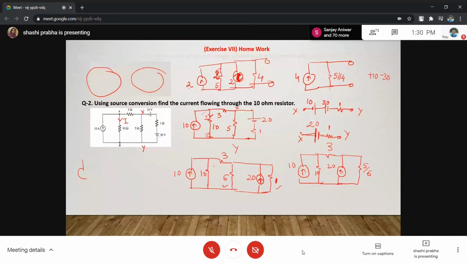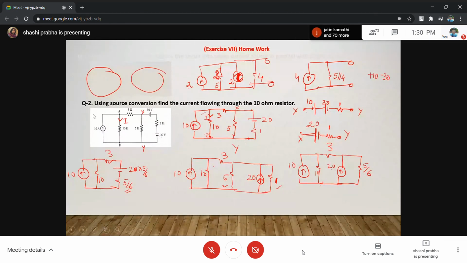Further, this is 10, this is 10, this is 3. Now what I am going to do is convert this into a voltage source. 20 and 5 by 6 will be the voltage, and the arrow is upward. So this is 20 into 5 by 6, and the resistance is 5 by 6. This 5/6 will remain as it is, and 20 into 5/6 you will keep as it is. This 3 and 5/6 you can combine.